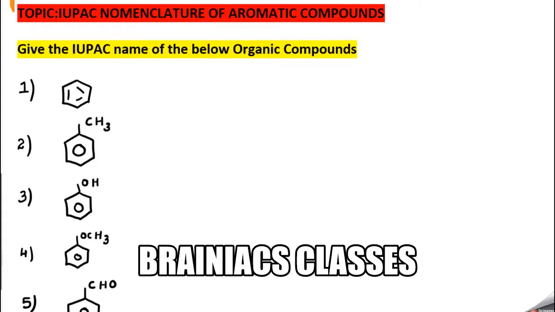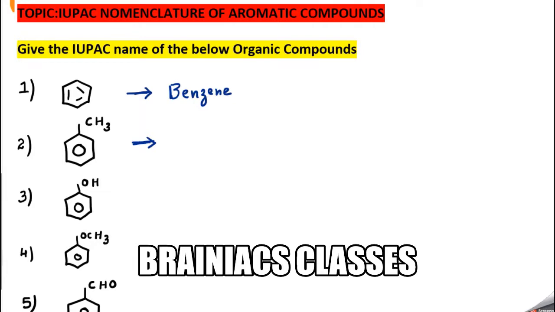So the common name of this compound is benzene, and this is also considered as the IUPAC name. Now listen, benzene can be represented in different ways. This is one fundamental structure, and the other one is you can put a circle inside the cyclohexane ring, then it becomes benzene.